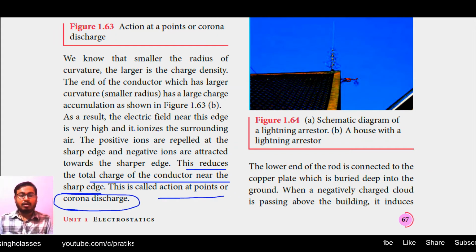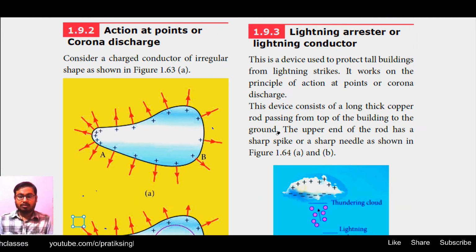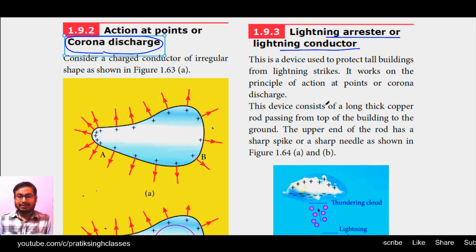About corona discharge, we will discuss a lot of things in our coming sections. Alright, coming to section 193, that is lightning arrestor or lightning conductor, and this is totally dependent on corona discharge. What are the phenomena happening in a lightning arrestor? It is totally based on corona discharge theory. Fine, so let us start.